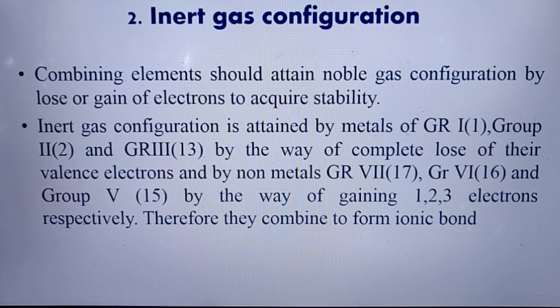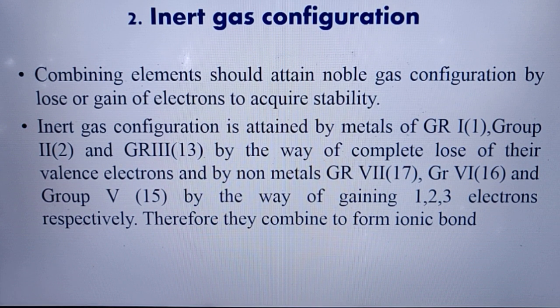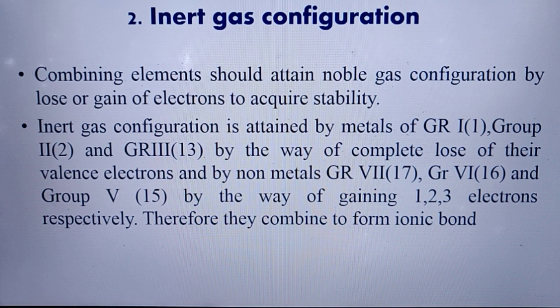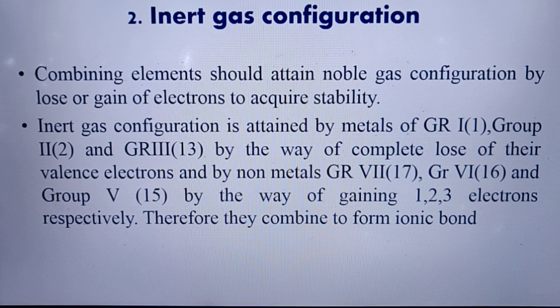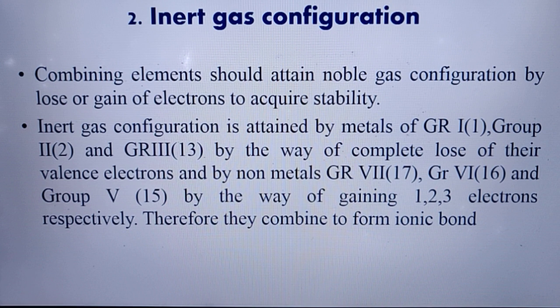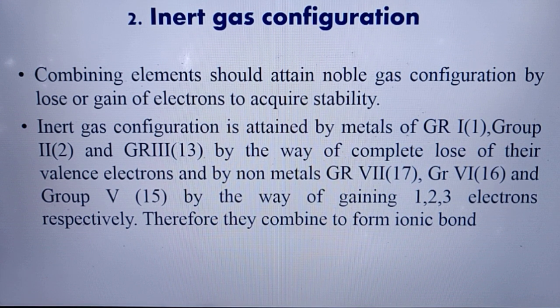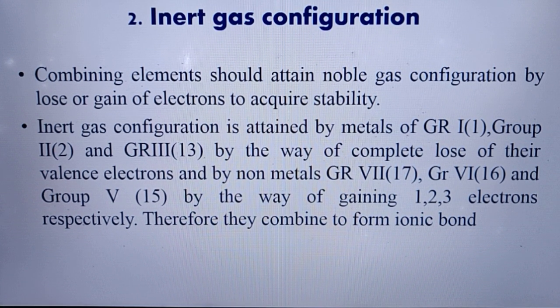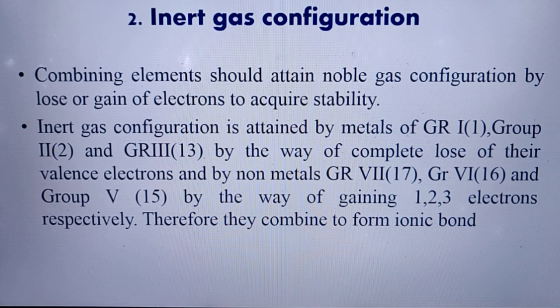The next factor which favors the formation of ionic bond is the inert gas configuration. As you all know, each atom has a tendency to attain a stable configuration by loss or gain of electrons. So the combining elements should attain noble gas configuration by loss or gain of electrons, which gives stability. Inert gas configuration is attained by metals of group 1, group 2 and group 3 by complete loss of valence electrons, and by non-metals of group 7, group 6 and group 5 by gaining 1, 2, 3 electrons respectively. Therefore, they combine to form an ionic bond.